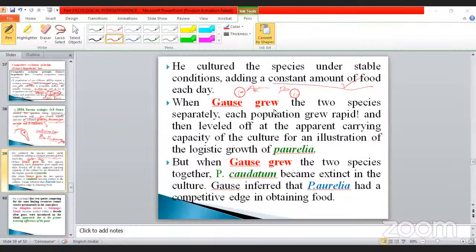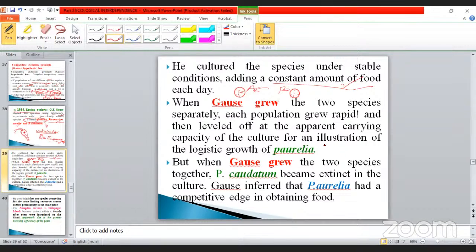See that? When Gause grew the two species separately, each population grew rapidly and then leveled off at the apparent carrying capacity of the culture, as an illustration of the logistic growth of Paramecium. Logistic growth is nothing but the sigmoid growth curve, otherwise called the S-shaped curve.